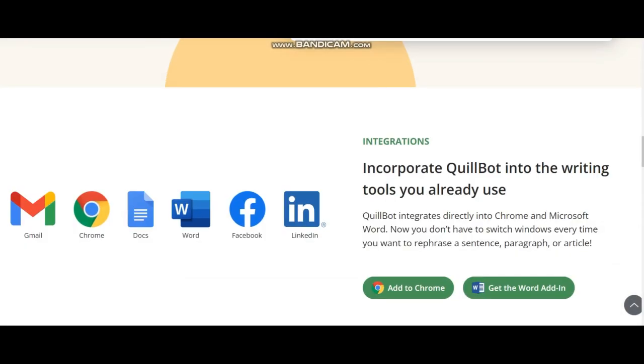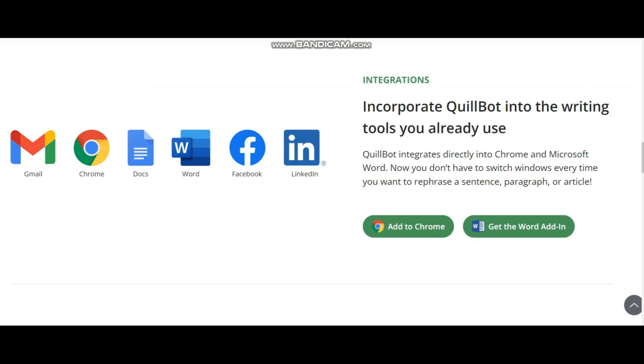Now the third thing is integration. We can use it as an extension, just like we add extensions in Chrome. Like we add extensions of Chrome like YouTube, Google Maps, Instagram, Facebook, and many other things.